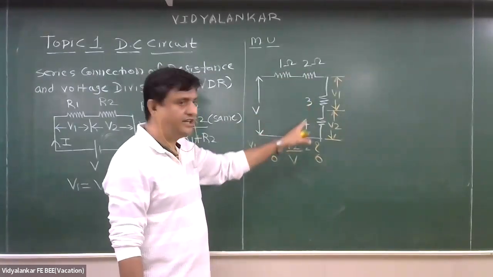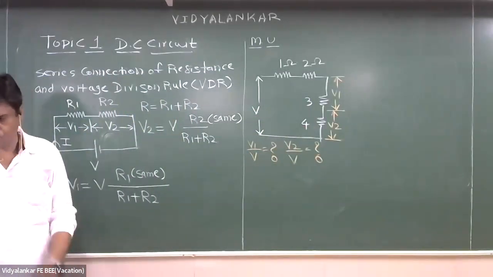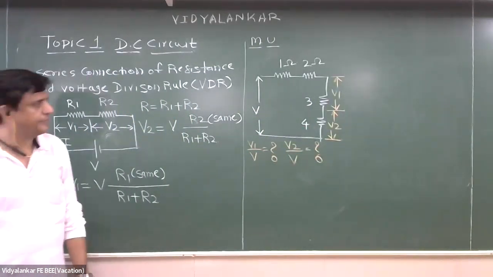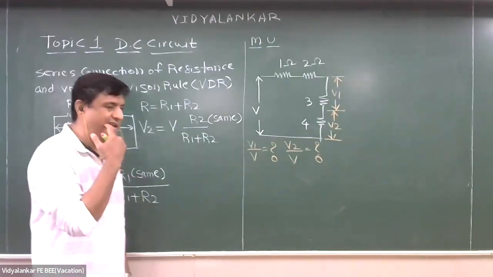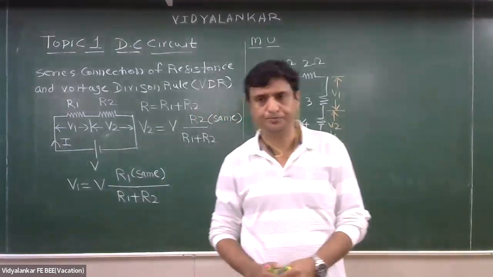R1, R2, R3, R4. But don't name it unless and until I'm asking you to name it. Okay, what is difference between V and V1 and V2?